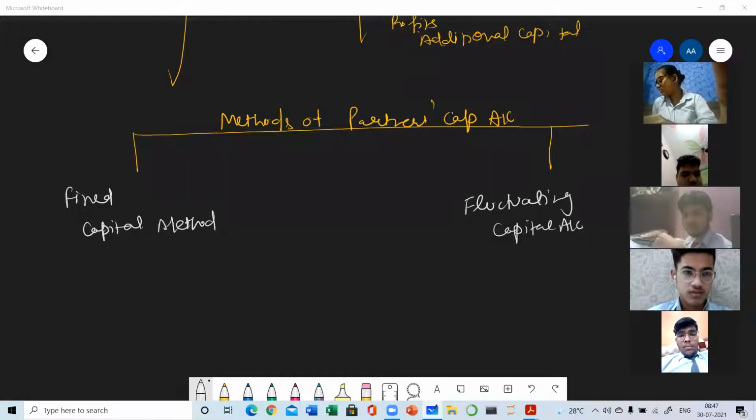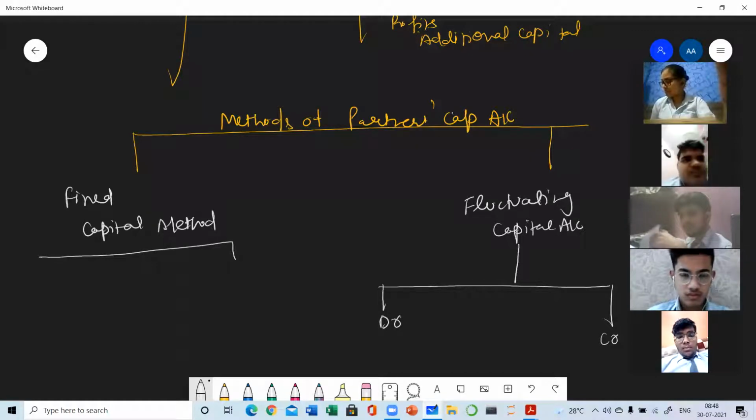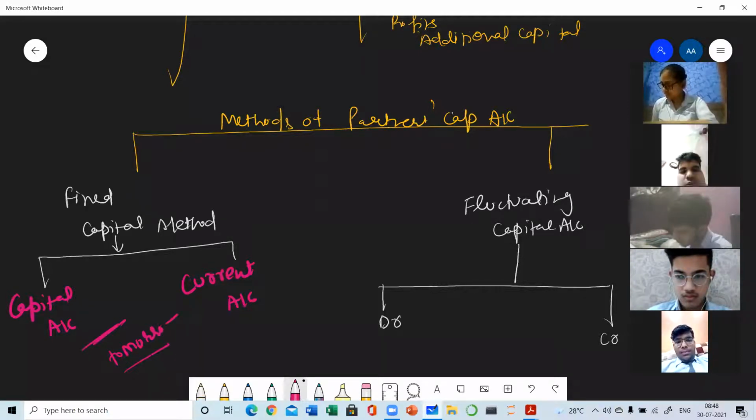Under fluctuating capital method, only capital accounts are maintained, and they will be debited or credited. Under fixed capital method, 2 accounts will be prepared, not only 1 account. Which 2? Capital account, and the other one is current account. Capital account and current account. We will be doing this topic tomorrow. So today we will be doing only the fluctuating capital method.